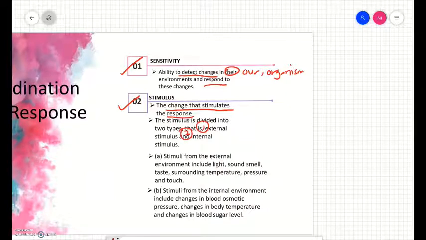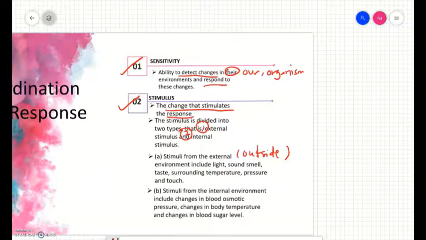What is an example of external stimulus? External means outside from our body. For example, light, sound, smell, taste, surrounding temperature, pressure, and touch. Anything outside from the organism, we call it external.